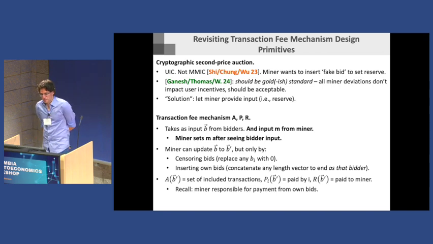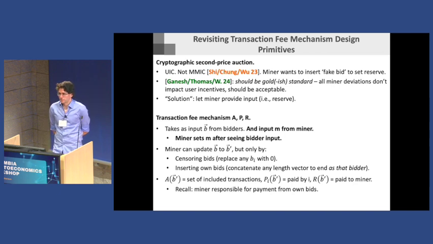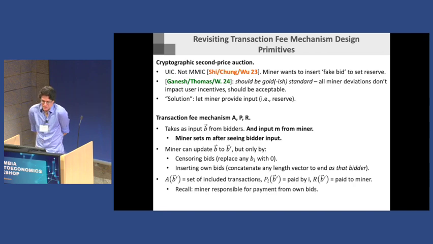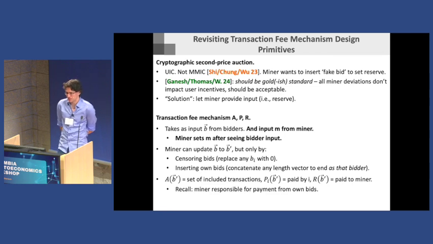And so here's the proposal. I copy-pasted the model I initially posed, and I just bolded some changes, which is to ask the miner for input. And instead of calling it fake bids, we'll say there is a space for the miner to provide input. They do set this input after seeing what the bidders provide. But if the bids are encrypted, then they don't get any information when they do this. I think this should be the model. And if this is the model, then I'll give you a definition where you can say that the second price auction, even though you're letting the miner set a reserve after seeing encrypted bids, can still be MMIC.